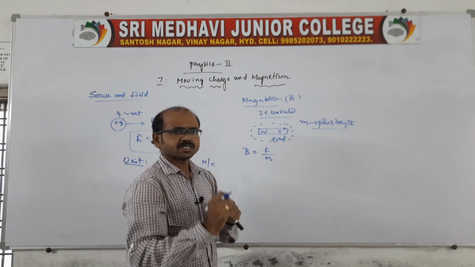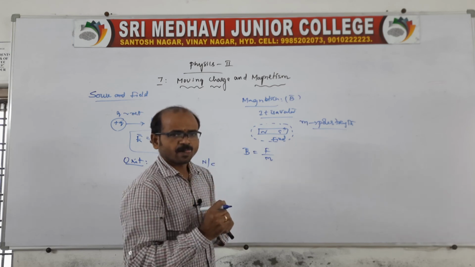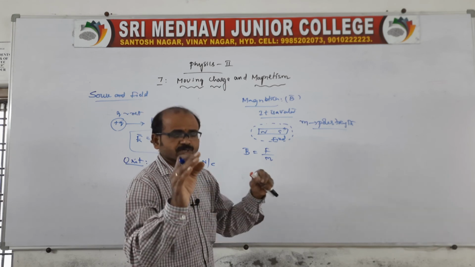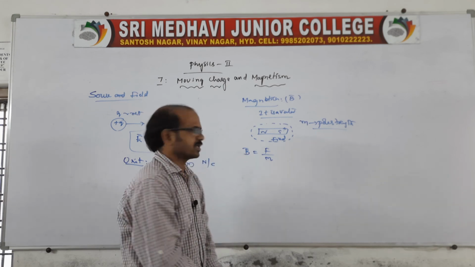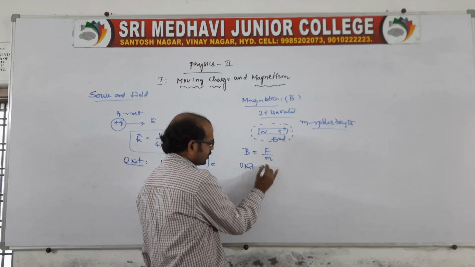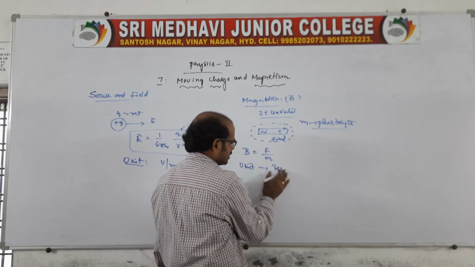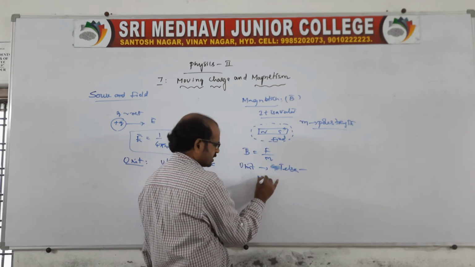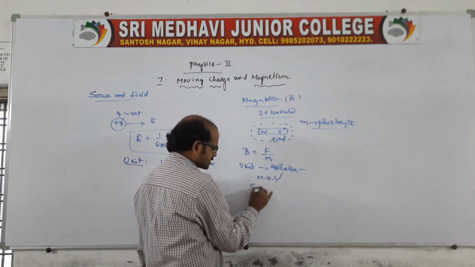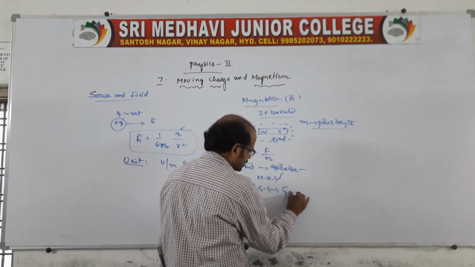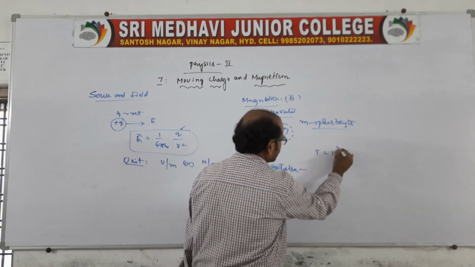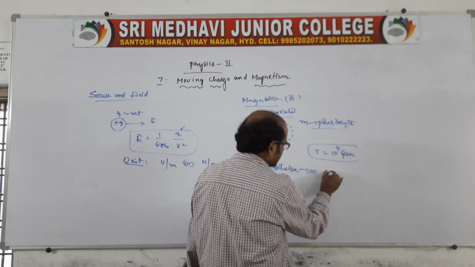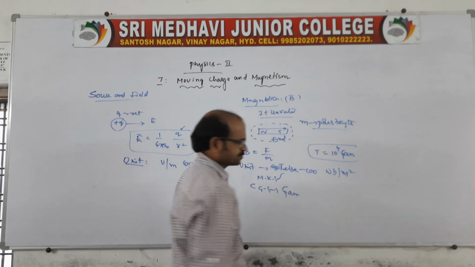Not only that, if a charge is at rest, it can create the electric field, and if a magnet is there, the magnet also creates the magnetic field. Like this, we can state the conclusion related to source and field. And what is the unit? For this, in the SI system, it is Tesla, right? And in the CGS system, it is Gauss. So 1 Tesla is equal to 10 power 4 Gauss. Not only that, Tesla is nothing but Weber per meter square.